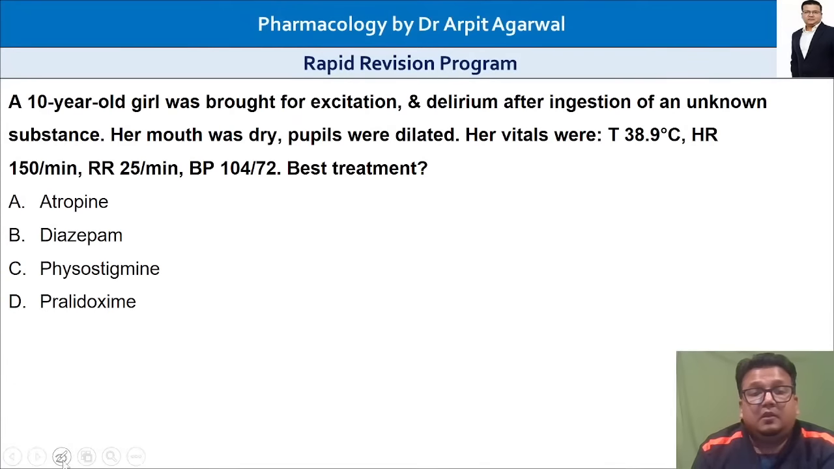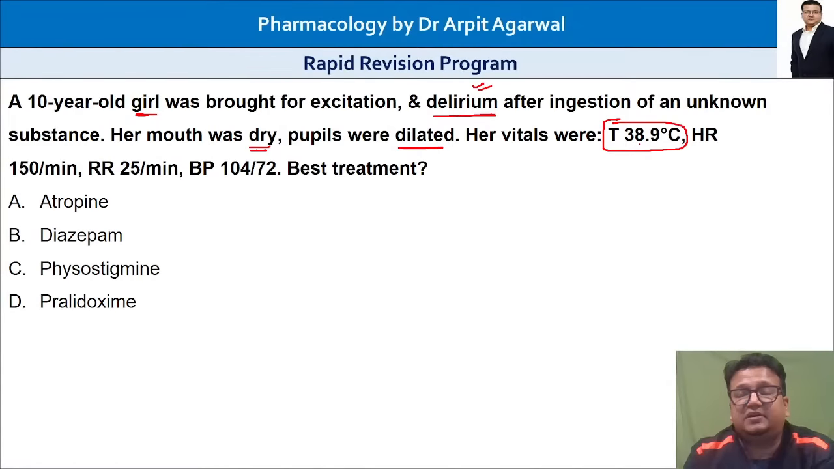Next question. We have a 10-year-old girl brought for excitation and delirium. Now you see delirium is there; we discussed it in the previous question. After ingestion of an unknown substance, her mouth was dry, with delirium. Pupils were dilated. Look at the temperature. Normal is 37.5, it is 38. Hyperthermia. What is the best treatment?